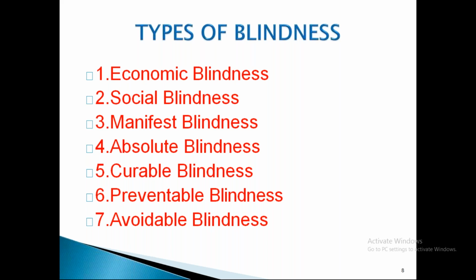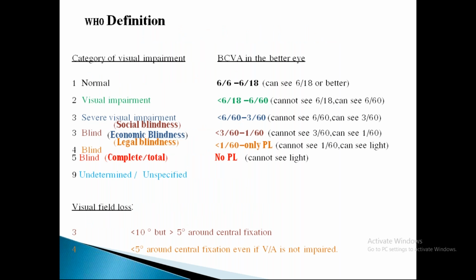So there are various types of blindness. These are all very important viva questions for you people. Whether you listen or not, it's up to you. Economic blindness, social blindness, manifest blindness, absolute blindness, curable blindness, preventable blindness, and avoidable blindness.